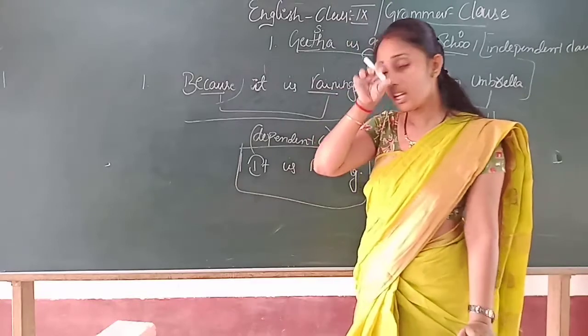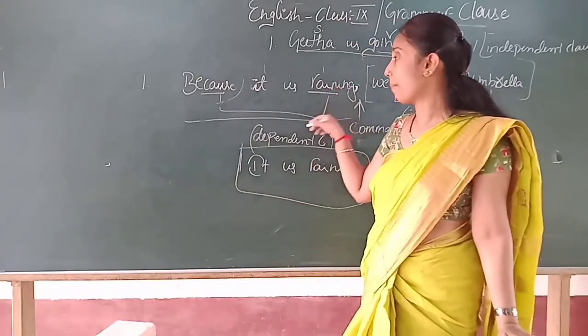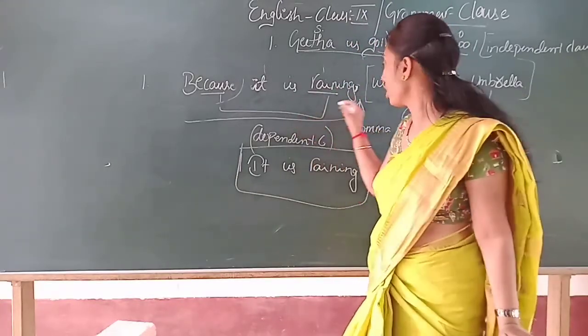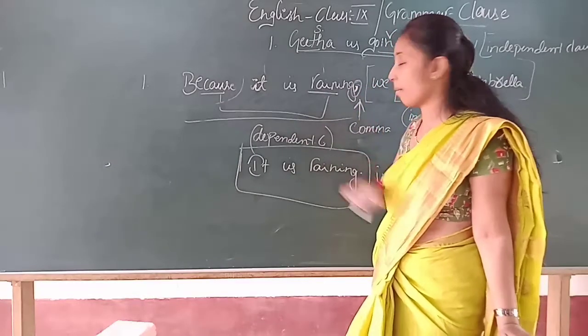Okay, and remember, here we separate the dependent clause with the sign of a comma.